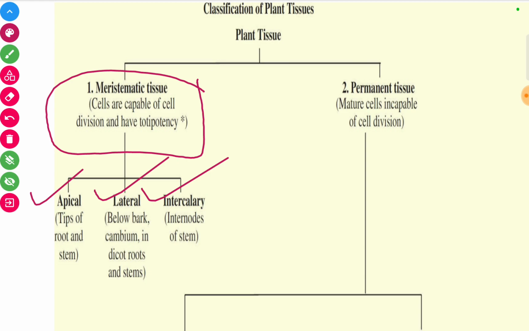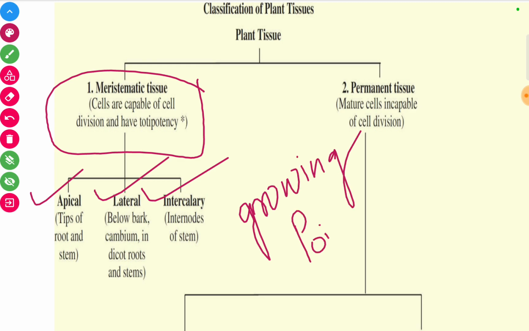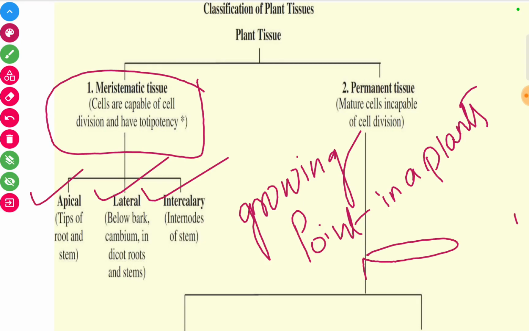This meristematic tissue is found at all the growing points of a plant. This is the reason why the plant keeps on growing throughout its lifetime. They are found at the tip of the root or stem and branches, where growth in length occurs. The growth in the thickness of the stem is also due to the meristematic tissue.